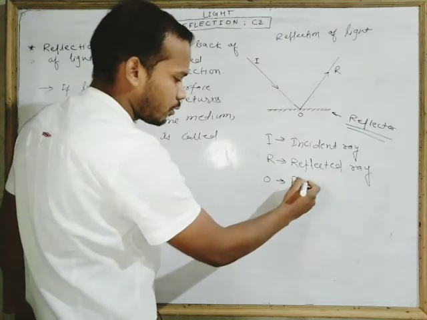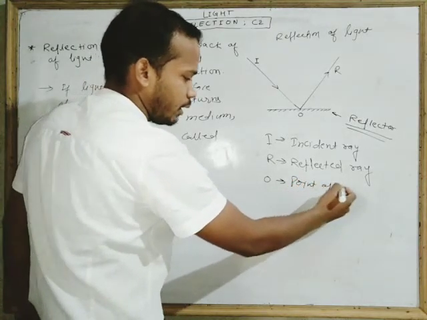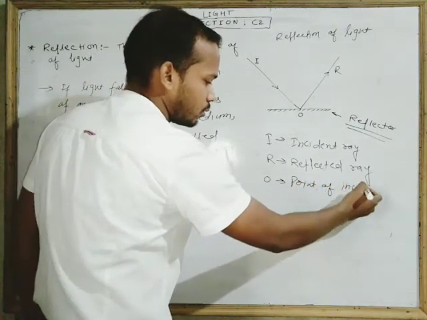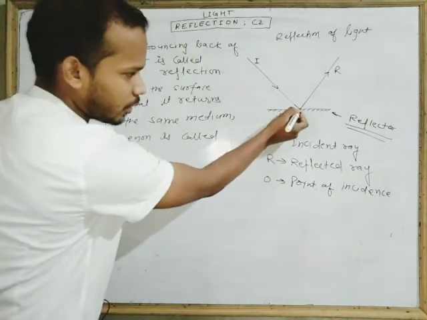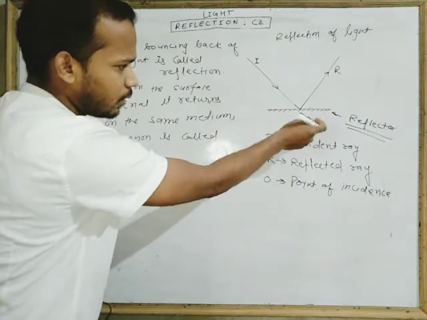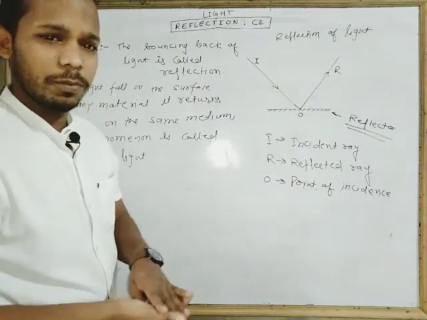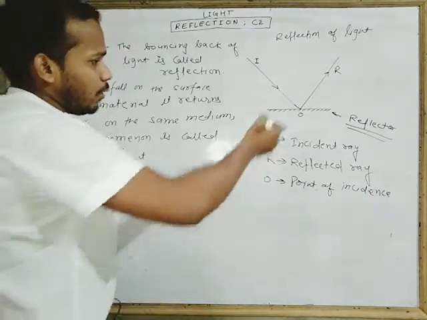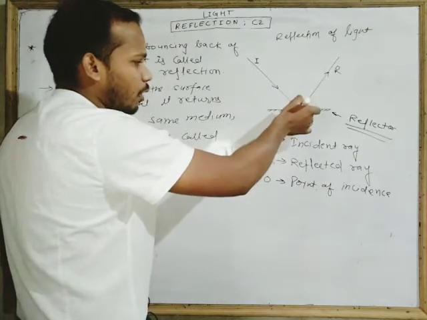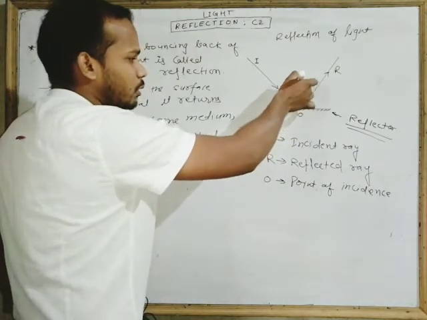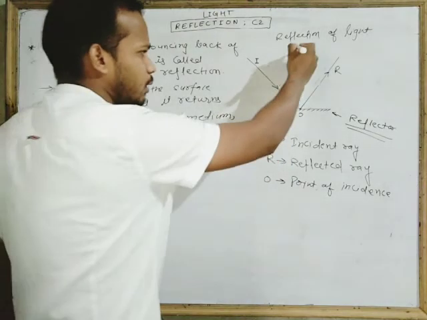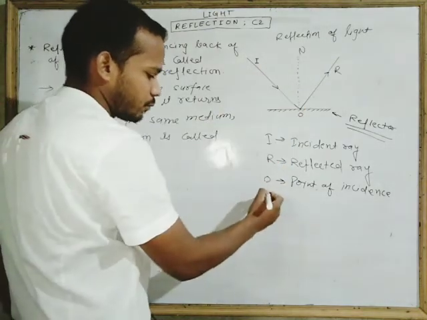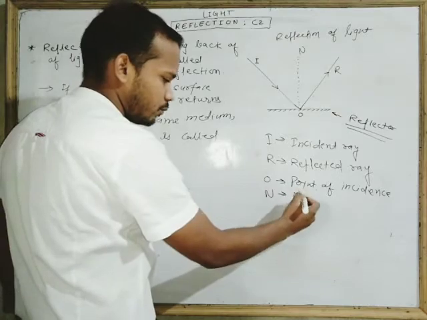And the point where the light is incident is called the point of incidence. This point, on which this light falls, is called the point of incidence. Look, when you draw a perpendicular line to the surface at the point of incidence, this line is called the normal.